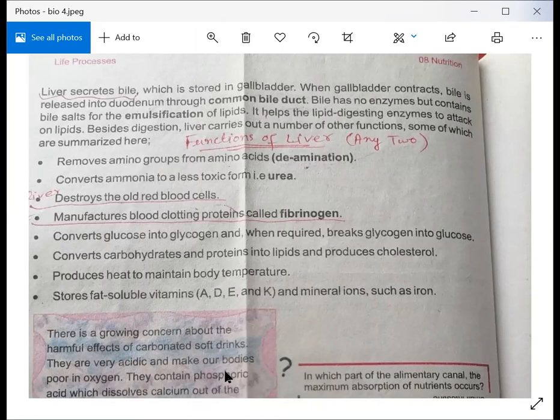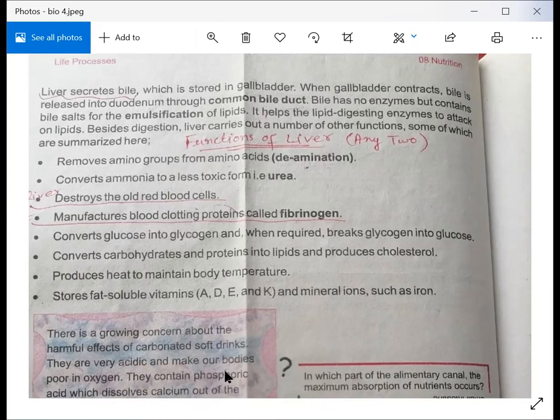The third function is that it destroys the old red blood cells. I have told you when red blood cells are produced, and you also know that red blood cells live inside our blood for 3 to 4 months. So when red blood cells are dead, they are removed by your liver. That's why the liver has a pale red color.